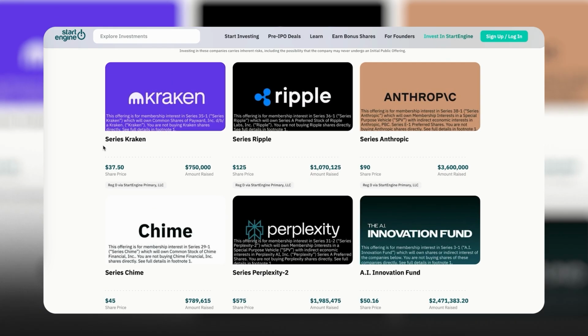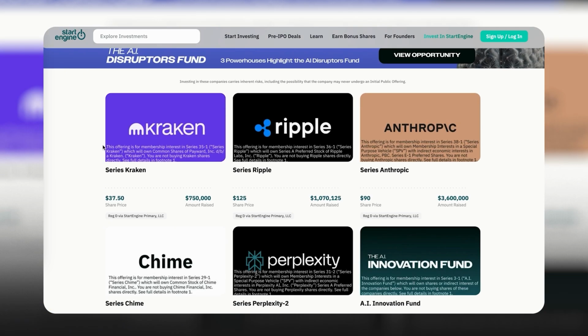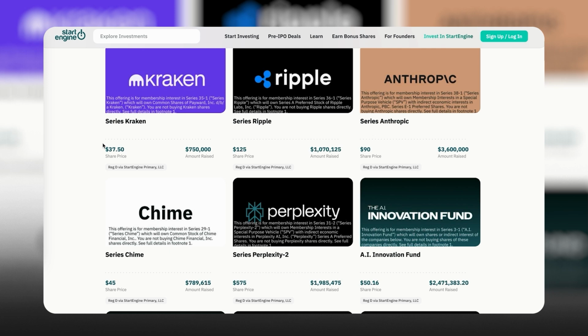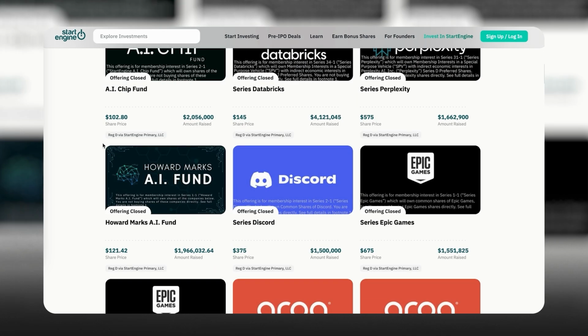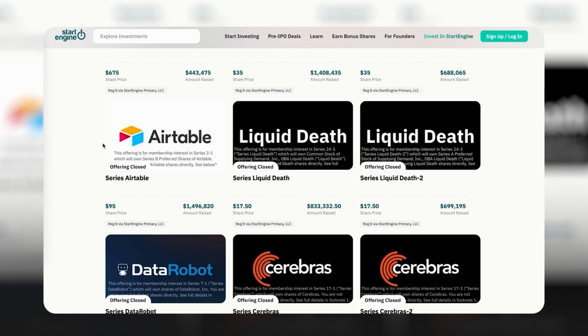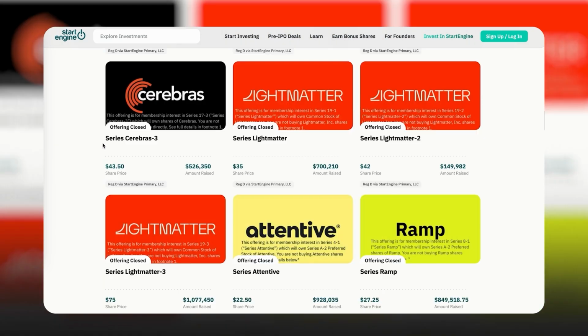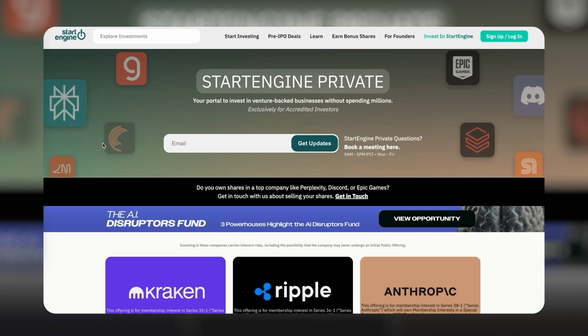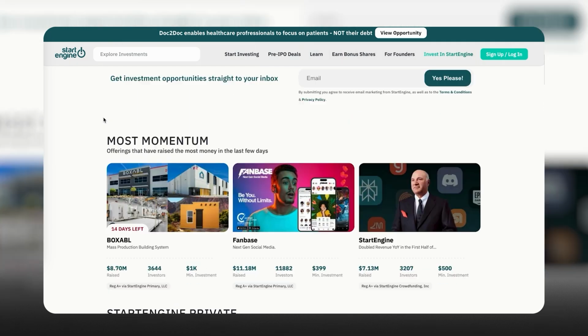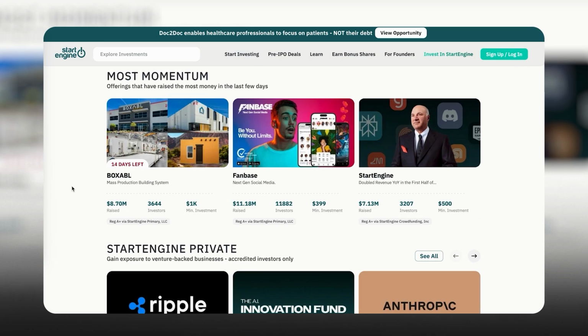And you can see, for example, some of the companies that are raising money right now on StartEngine private. So companies like Anthropic, Ripple, Perplexity, which is an AI driven company, Discord, right? You have a lot of these big name brands, Airtable, that are raising money right now, but they may or may not be available to you depending on your accredited investor status. So I've actually done a blog post on that, and I'll include a link down below if I remember to, on what an accredited investor is and some of the specs there when it comes to that.